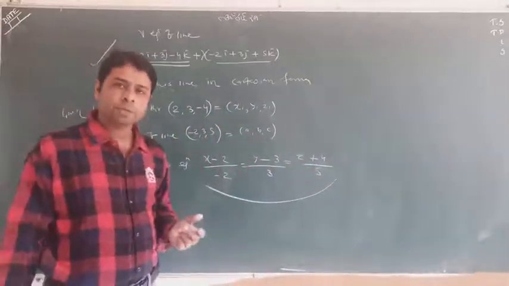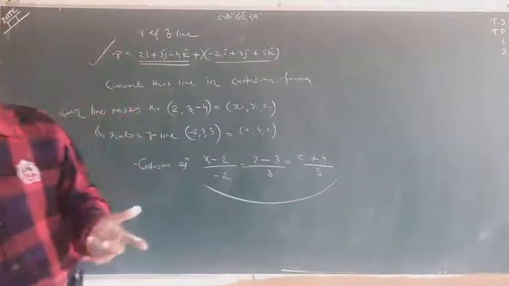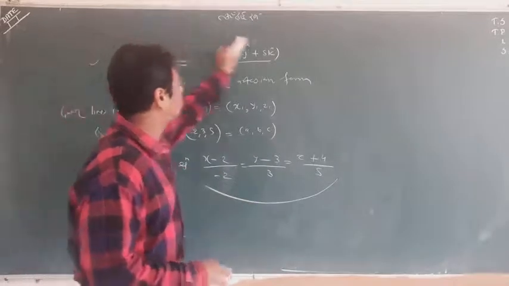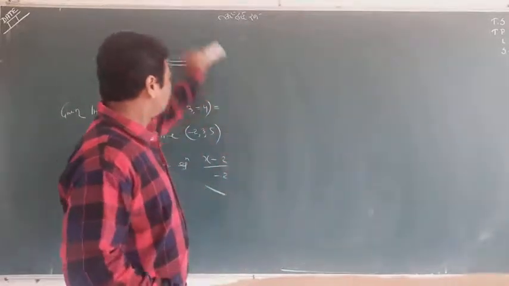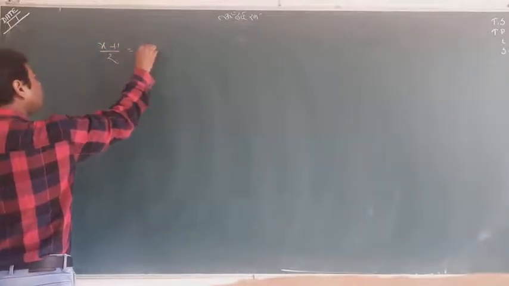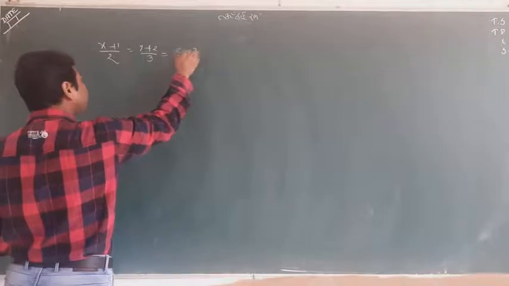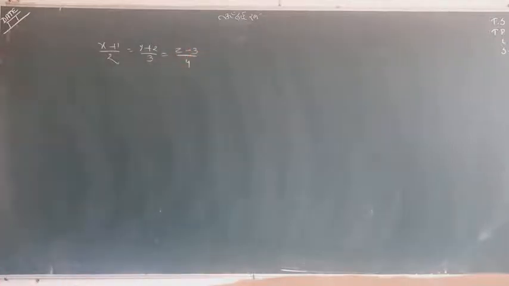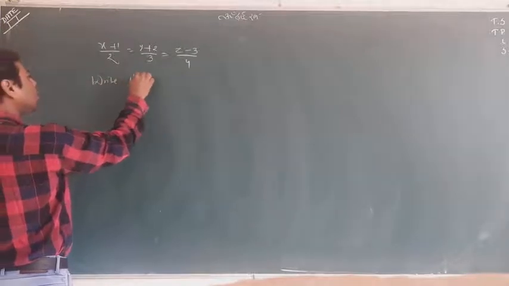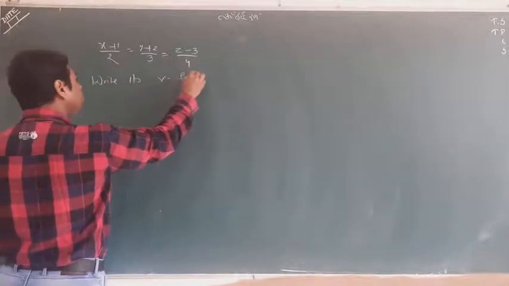It is very easy. So that was the vector form to the Cartesian form. Now we look at the reverse condition. Suppose (x plus 1) upon 2 equals (y plus 2) upon 3 equals (z minus 3) upon 4. It is a Cartesian equation. Write it in vector form. This is the question.